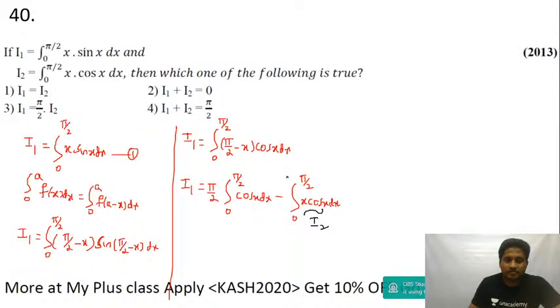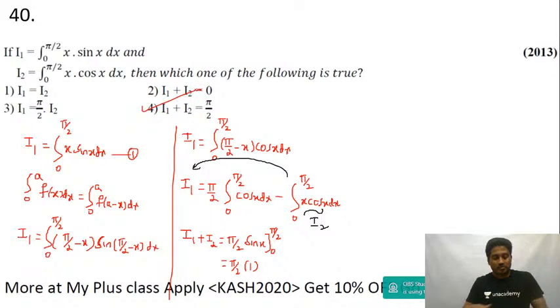If I shift it to the left side, you will get I1 plus I2 is equal to pi by 2 times integration of cos, which is sine, between the limits 0 to pi by 2. This is equal to pi by 2 times upper limit sine 90 is 1, lower limit is 0. Answer will be equal to pi by 2. I1 plus I2 is equal to pi by 2. Yes, answer is option D.